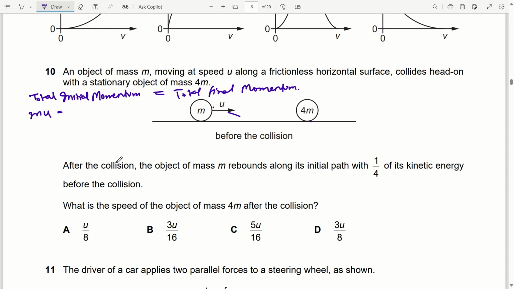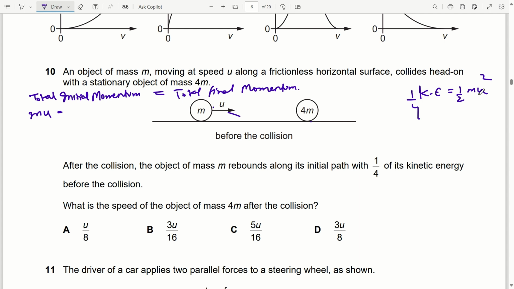Now after collision the object of mass m rebounds along its initial path with 1 by 4 of its kinetic energy. We know that kinetic energy is given as half mv square. Initially it was moving with u, so it will be half mu square. Now kinetic energy is remaining 1 by 4. We know that mass will not change. So kinetic energy is becoming 1/4.